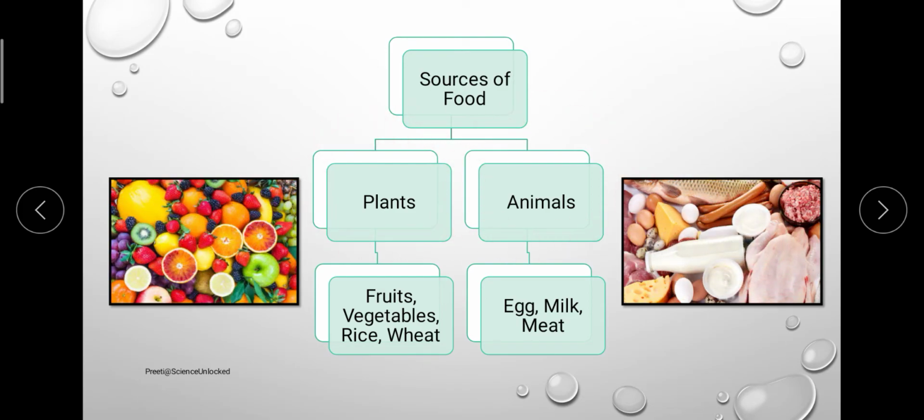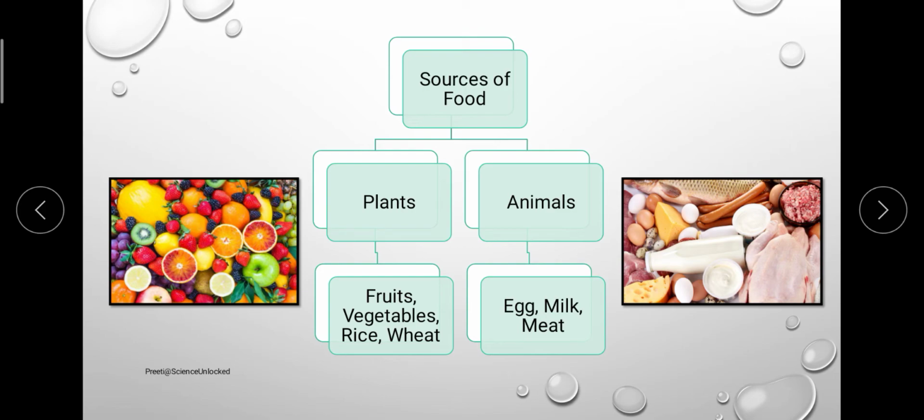That means the cases where the fruits, vegetables, rice or any other plant part is acting as a food will come under the category of plant as a source of food. Whereas if we talk about the animal as a source of food, here come all the animals which are used for edible purposes and the products that we are getting out of them. For example, the egg, milk, meat, soya and different other things.